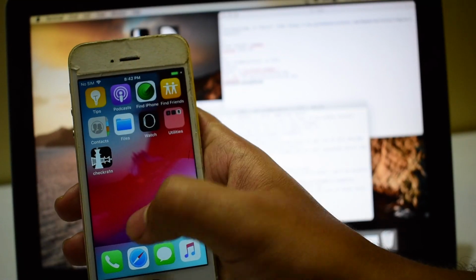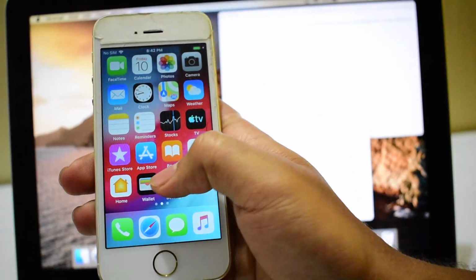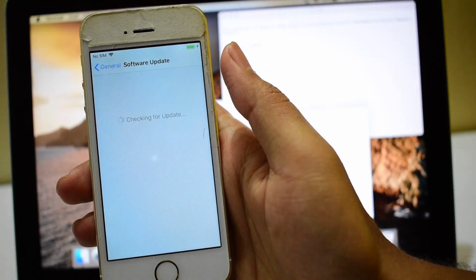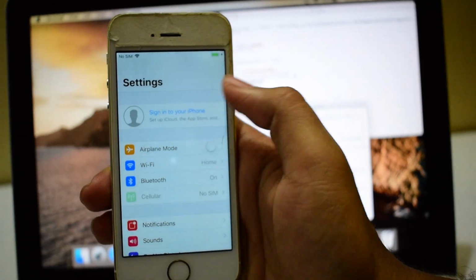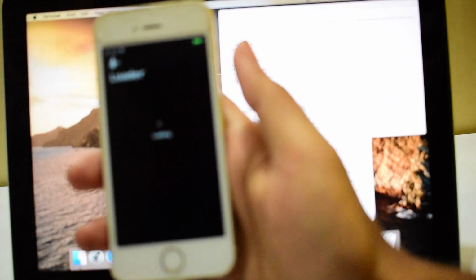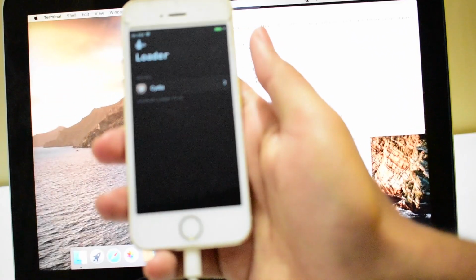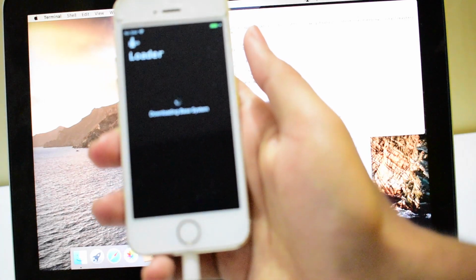So this device is now completely iCloud bypassed, and it is permanently iCloud bypassed as well. You can update your device and use it like a new device without any issues. You can also sign in with your iPhone using your iCloud ID. Click on the checkra1n tool and install Cydia to get the jailbreaking.